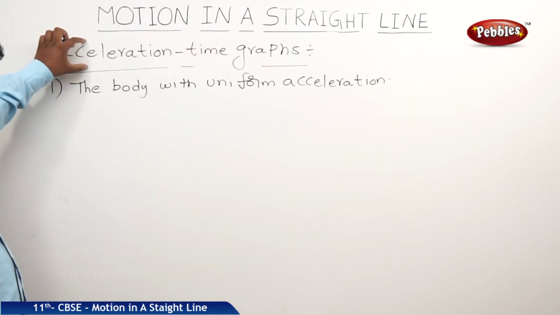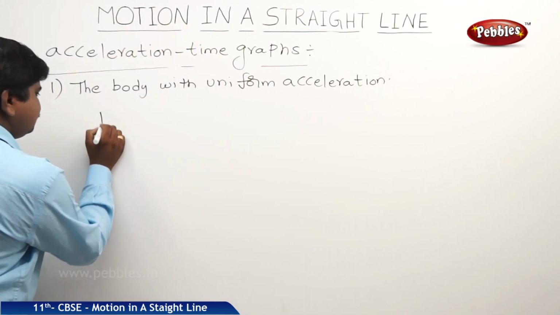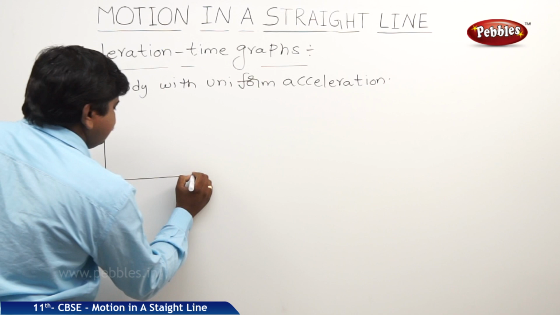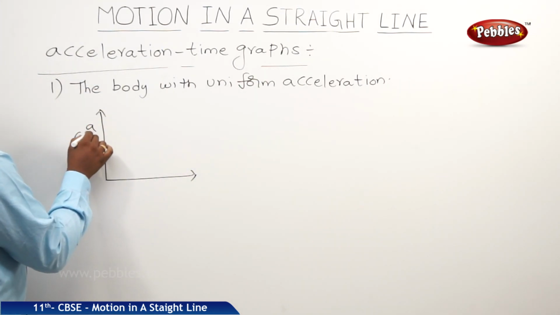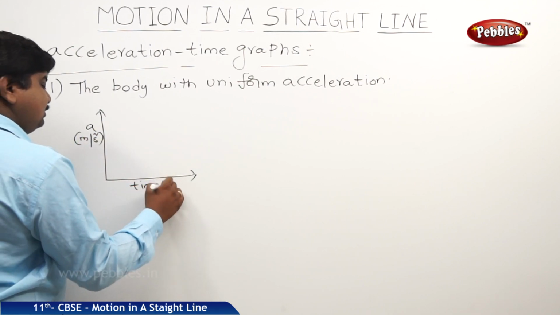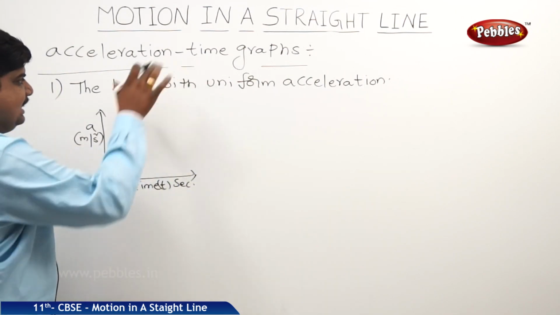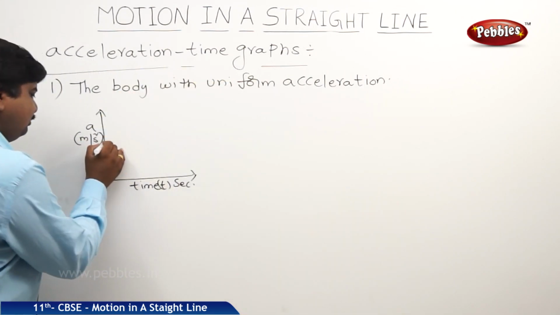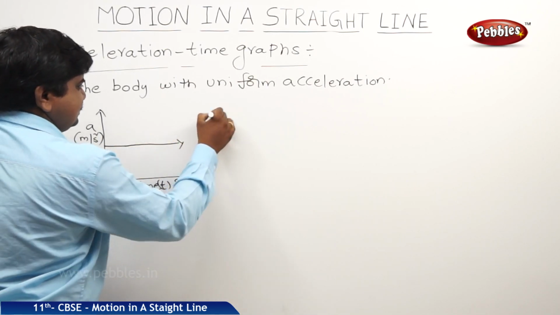Acceleration should be on the y-axis and time on the x-axis. This is the model graph. This is a, with units meter per second square, and this is time t in seconds. If the body is under uniform acceleration, we get a straight line parallel to the x-axis.